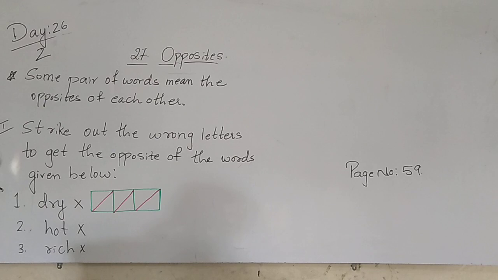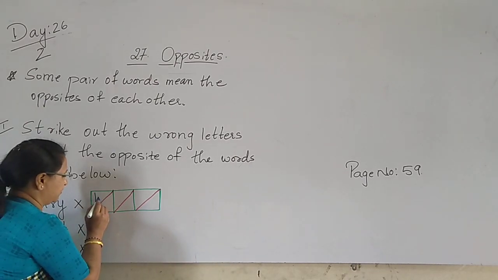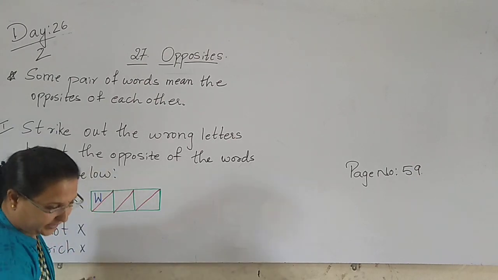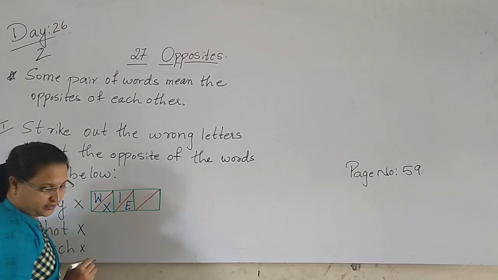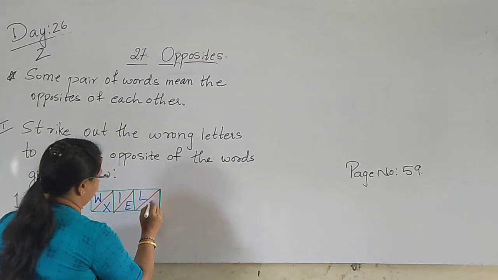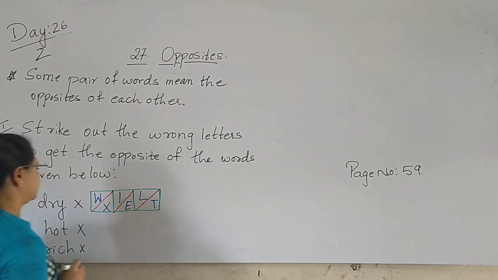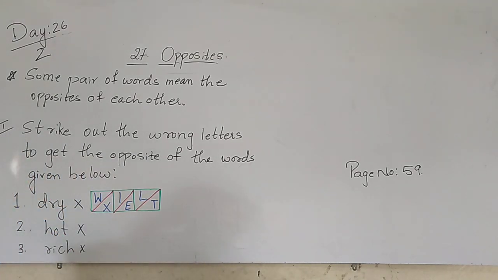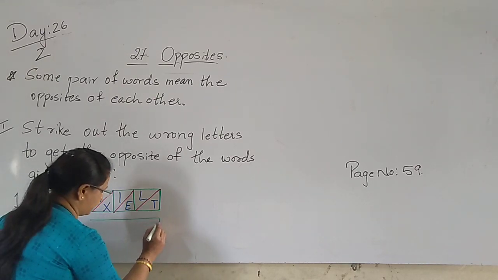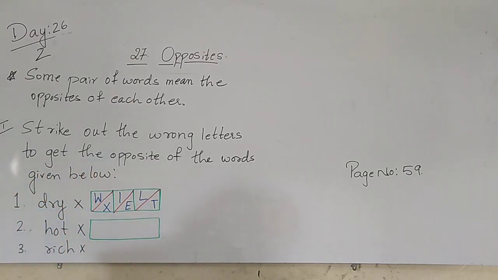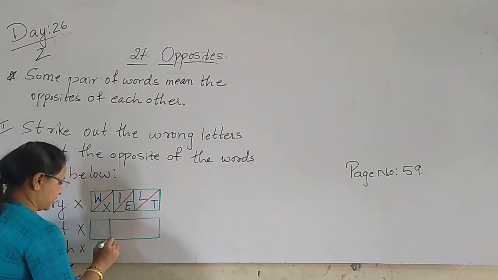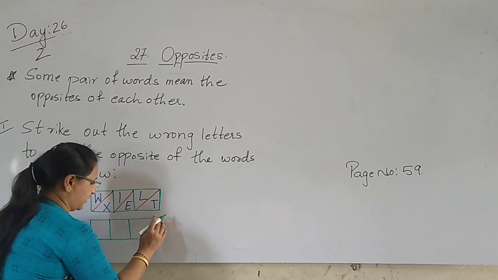And here you have to write the letters now, children. What letters? That is W, X, E, L, T. So here. Now, next one. Again, next box. Here how many? 1, 2, 3, 4. 4 columns.